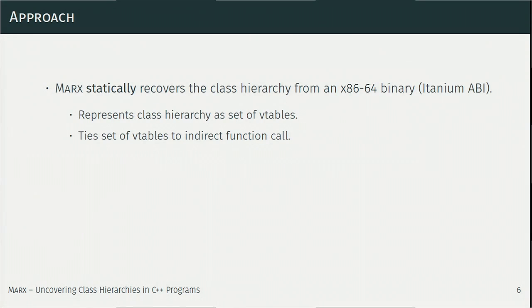Now we developed Max to statically recover the class hierarchy of Linux x64 binaries following the Itanium ABI. Part of the output of Max will be a set of vtables, which are roughly equivalent to the hierarchy. At this point, we ignore inheritance directions. Also, we will be able to tie a set of vtables to an indirect function call so that we know that the specific indirect function call will only accept this number of vtables.